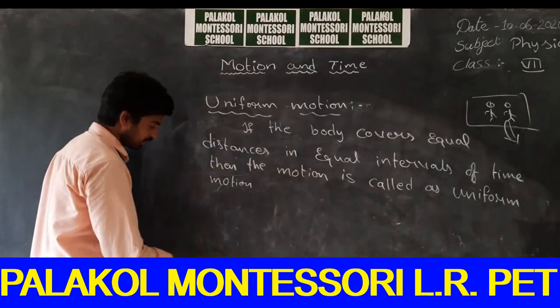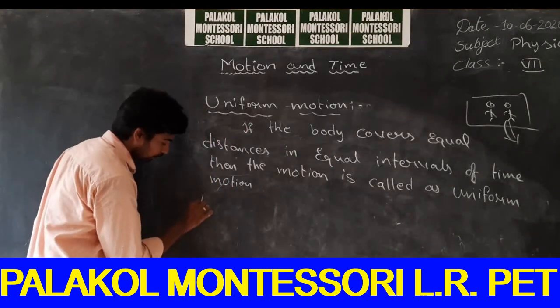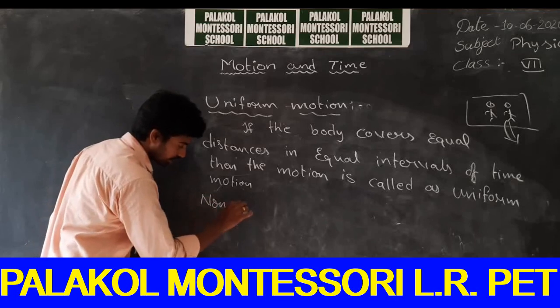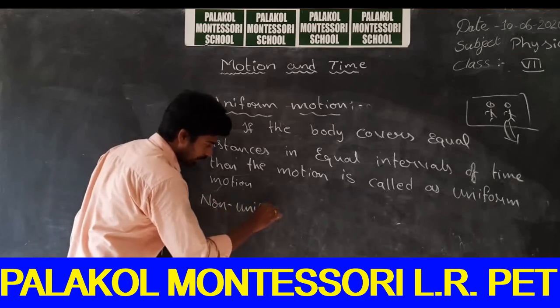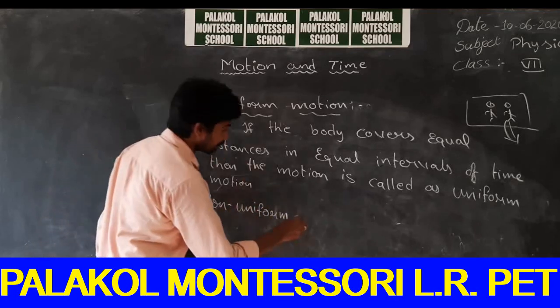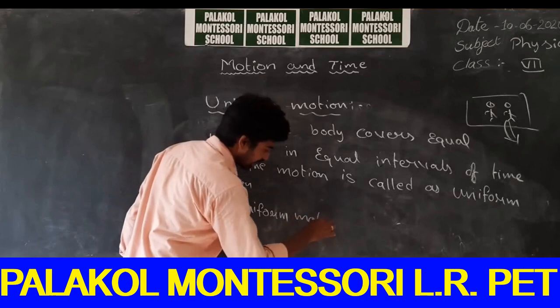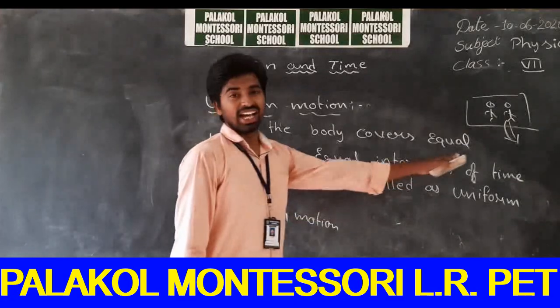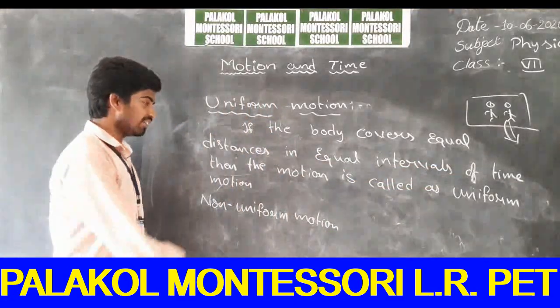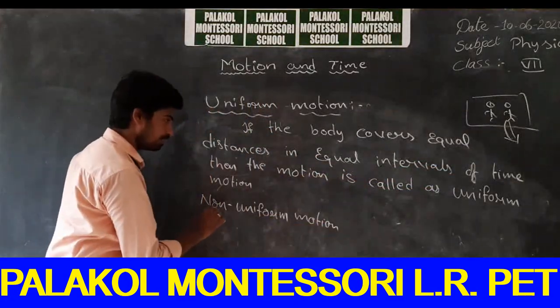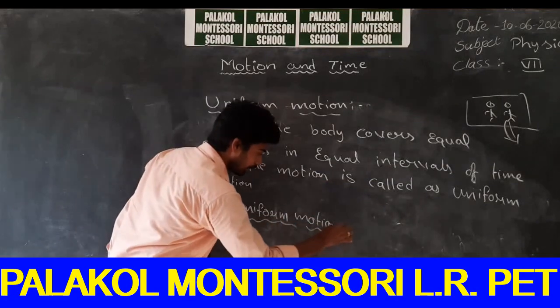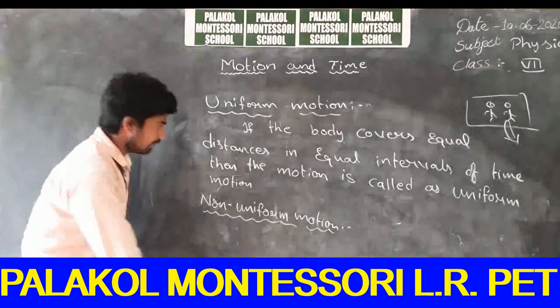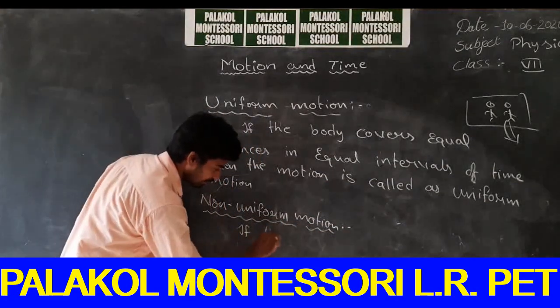And again, the next concept is non-uniform motion. Non-uniform motion. So this is exactly opposite to the previous definition. That is, if the body covers unequal distances in equal intervals of time, then the object is said to be in non-uniform motion.